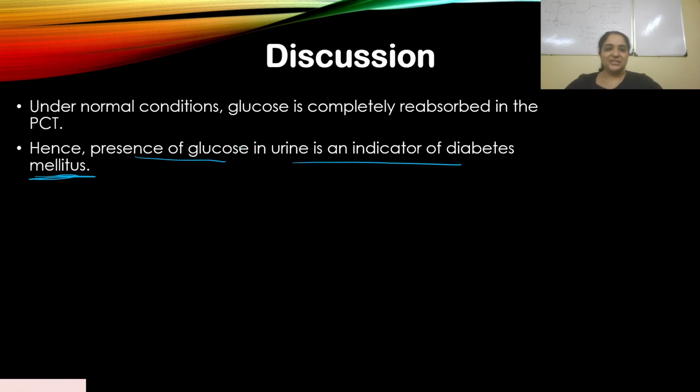So let's go to the discussion. Under normal conditions, glucose is completely reabsorbed in the PCT. Hence, presence of glucose in urine is an indicator of diabetes mellitus. When glucose is not able to be reabsorbed into the cells like it should, when the insulin is there but the receptors are not functioning like they should, this is diabetes mellitus. In diabetes mellitus, glucose is just floating around.